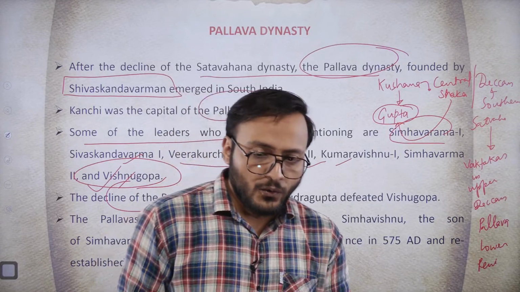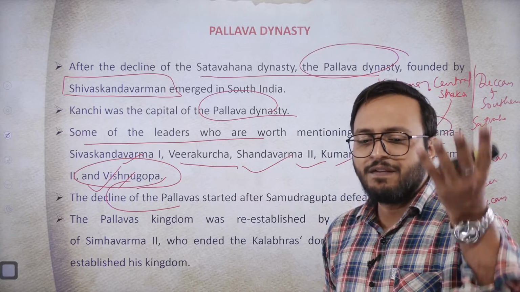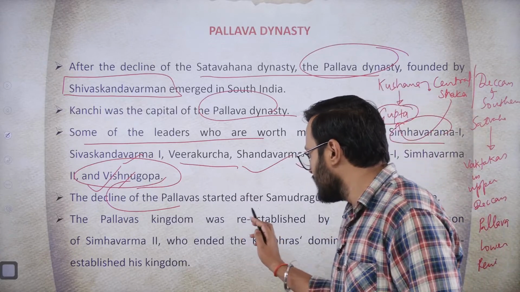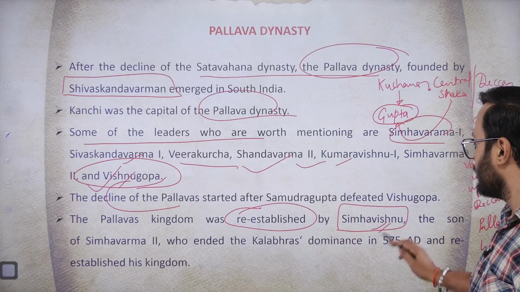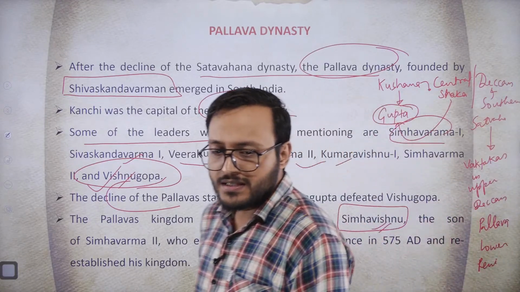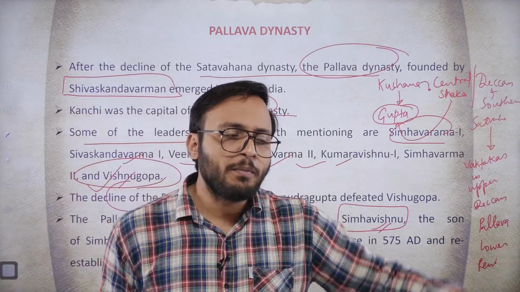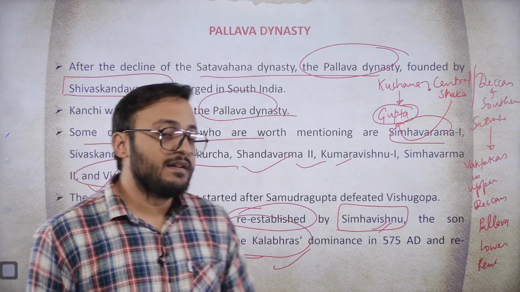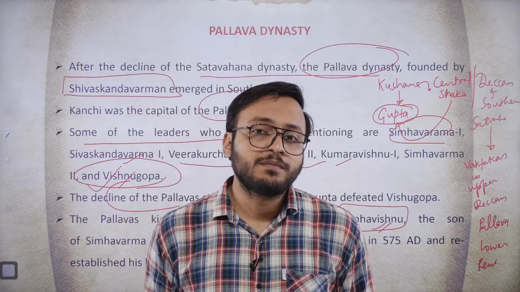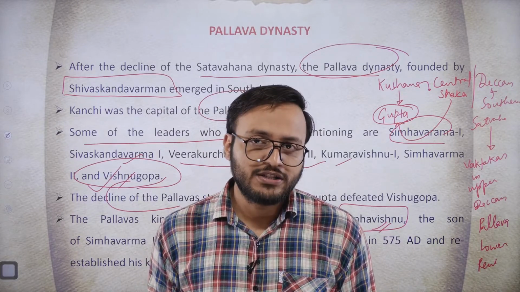However, once again the Pallava dynasty would emerge to significance, as it would be re-established by a ruler named Singh Vishnu, and they would end the dominance of the Kalbharas. Okay, the Kalbharas, at the court of which dynasty they used to act like a feudal chief.